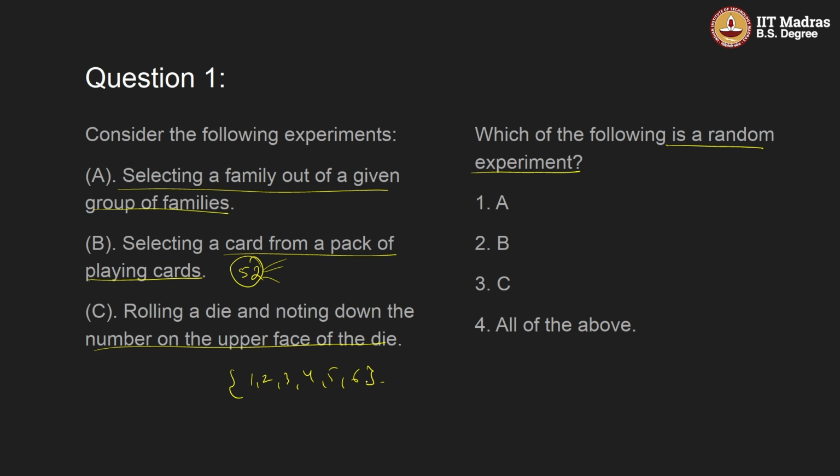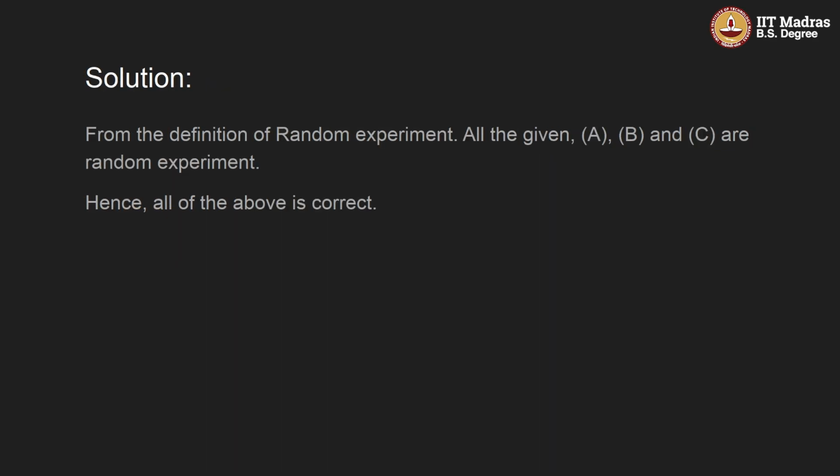So we are not certain which number will come on the upper face of the die. So C is also a random experiment. So option 4 is the correct option, that is all of the above experiments are random experiments. From the definition of random experiment, all the given are random experiments. So all of the above is the correct answer, okay.